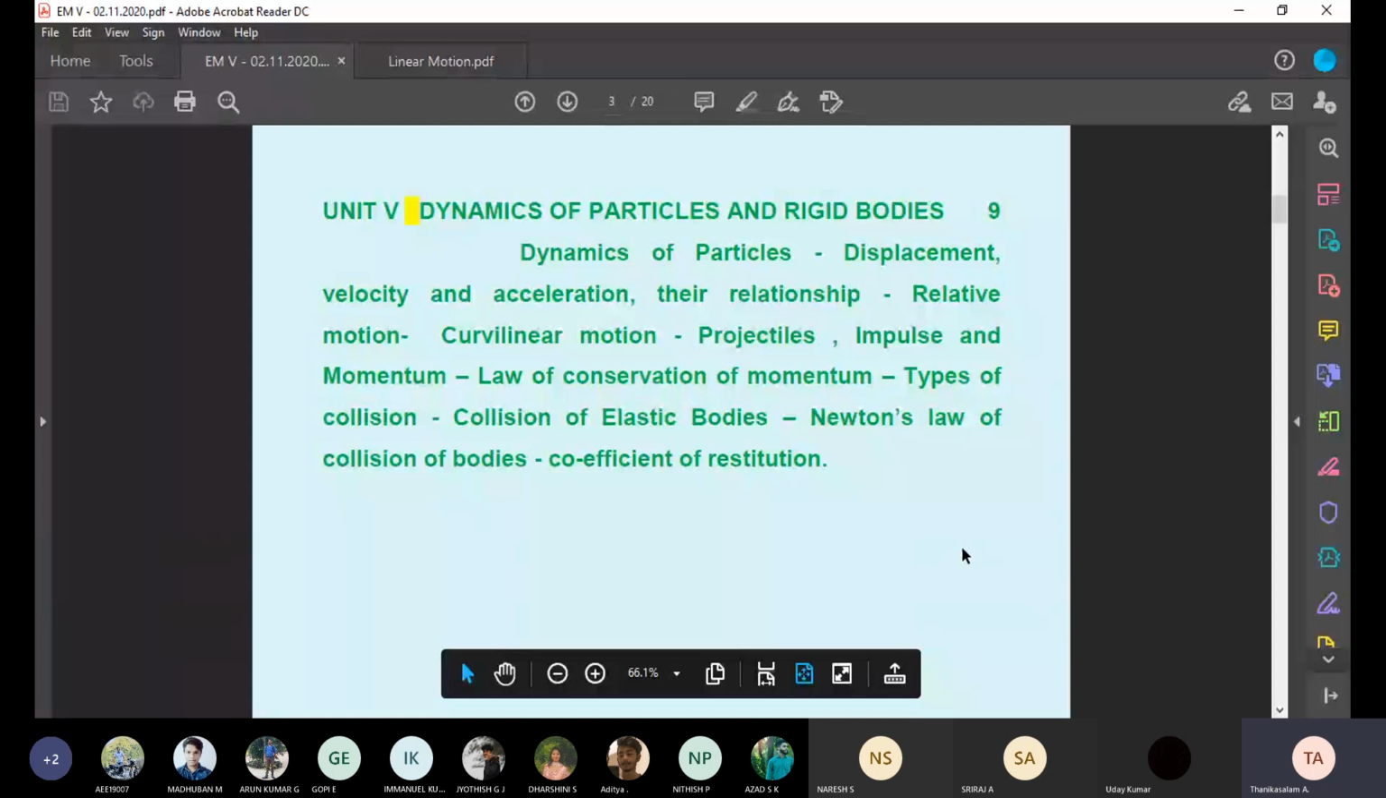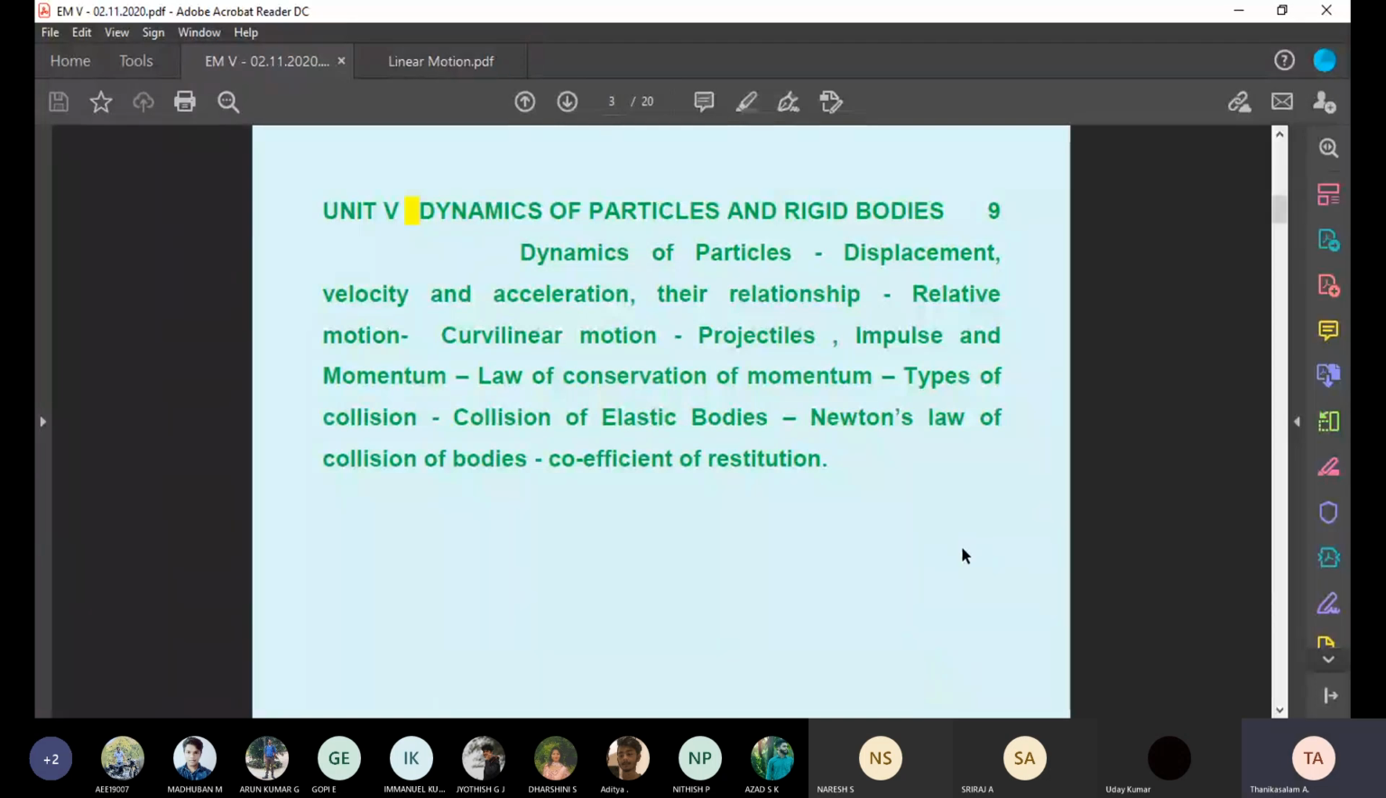Okay, good morning, students. Already we have finished 4 units. Today we are starting the fifth unit. Fifth unit title: Dynamics of Particles and Rigid Bodies. The topics are dynamics of particles, displacement, velocity, and acceleration, their relationship, relative motion, curvilinear motion, projectiles, impulse and momentum, law of conservation of momentum, types of